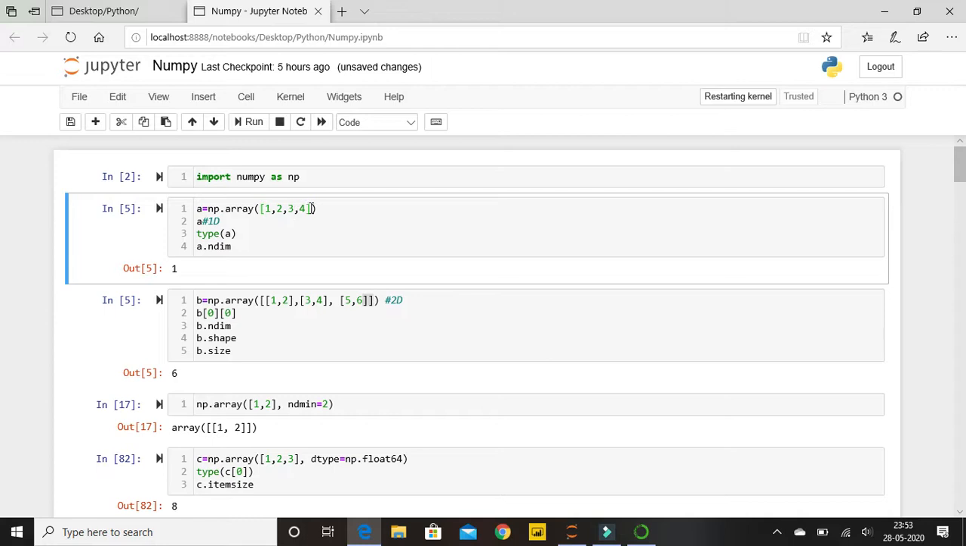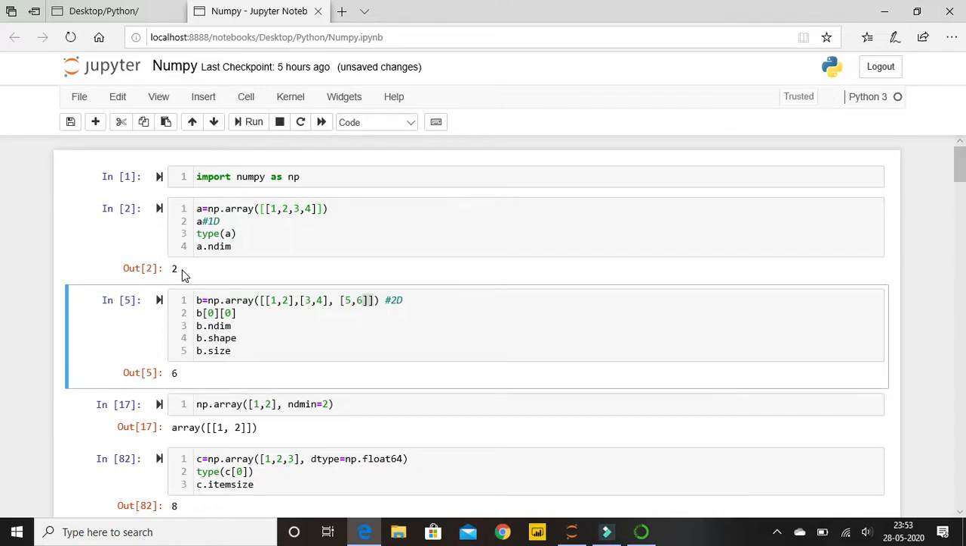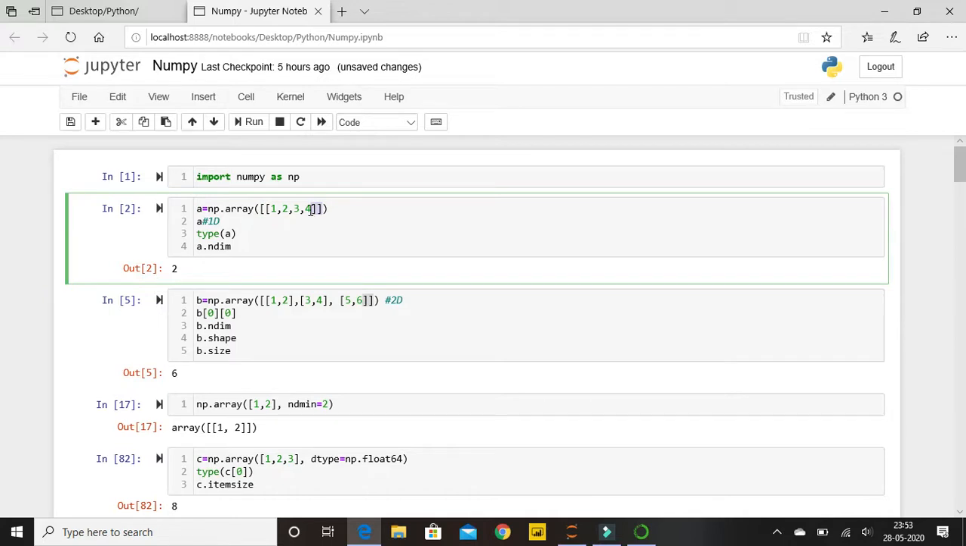Okay, let me put one more square bracket. Now let's execute. You will be able to find now it's showing as a 2D array because there are two brackets. So this is how easily we can find the dimensions of my given array.